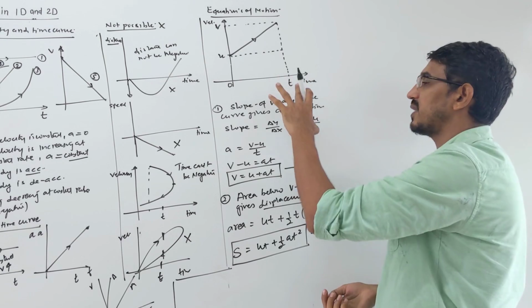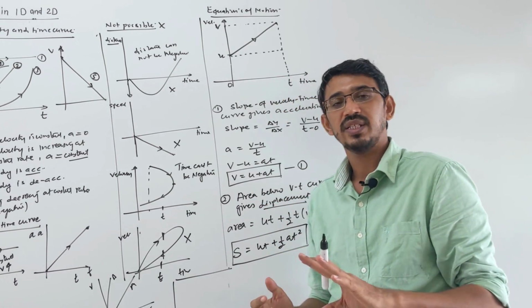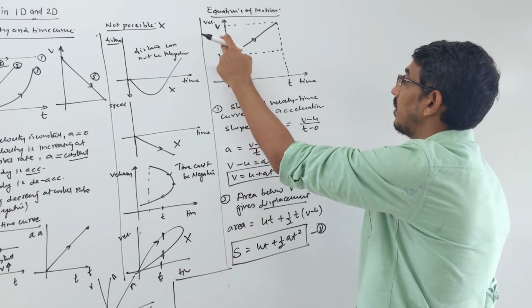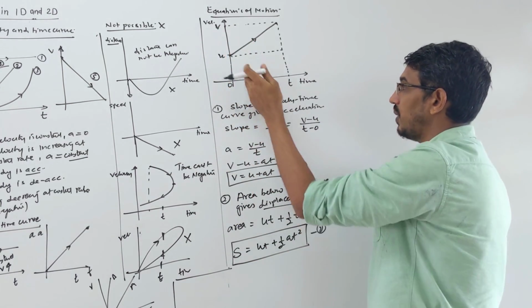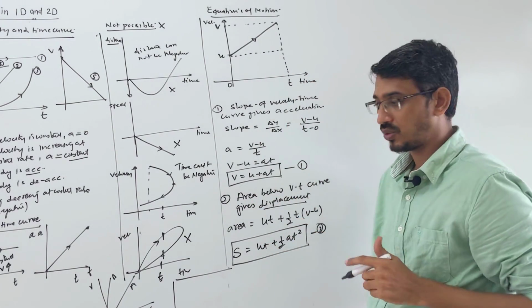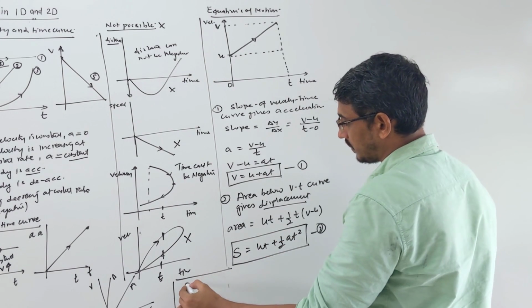So this question has been asked in our exam also. Directly a graph is given between velocity and time, and they ask what is the net displacement. So you have to find simply the area. And you know that velocity can be negative, so this graph can be below here also. So that displacement will be what? Negative. I will give some examples also. Okay, so let's move on and find the third equation of motion.